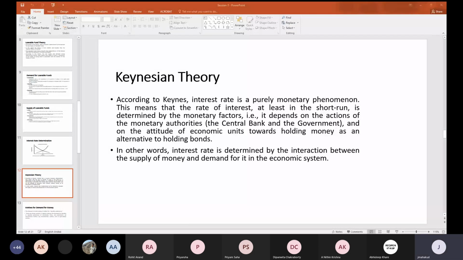You have studied macro. Those who have not studied, they cannot answer, but all of you have studied macro. Can you tell me, according to Keynes, how the money supply is determined? Anybody? Yes.